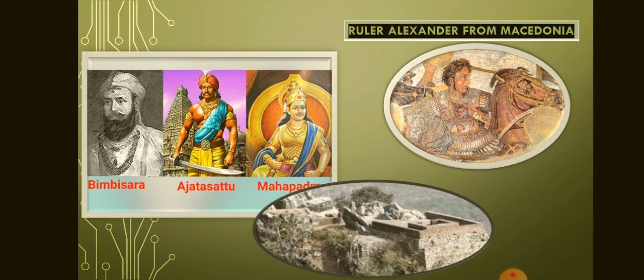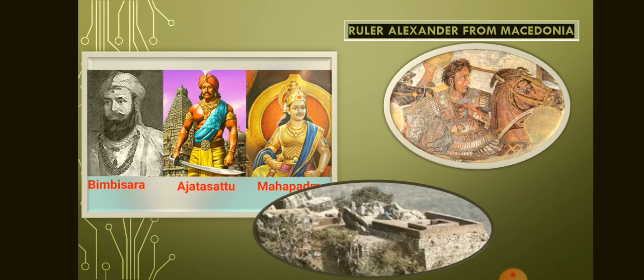Magadha had two very powerful rulers, Bimbisara and Ajatsattu, who used all possible means to conquer other Janapadas. Mahapadmananda was another important ruler. He extended his control up to the northwestern part of the subcontinent. Rajagriha, present day Rajgir in Bihar, was the capital of Magadha for several years. Later, the capital was shifted to Pataliputra, present day Patna.